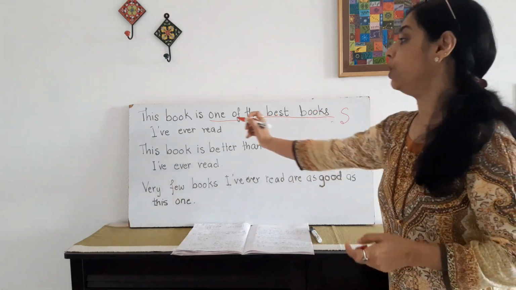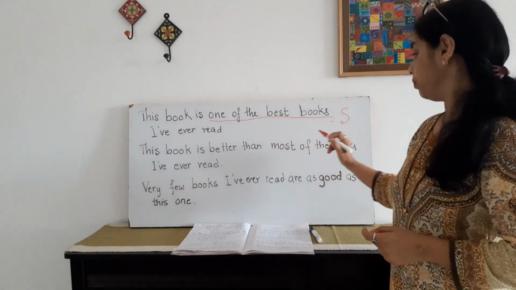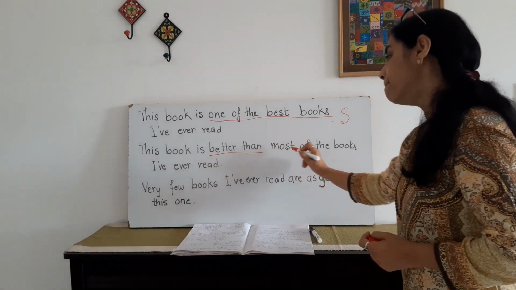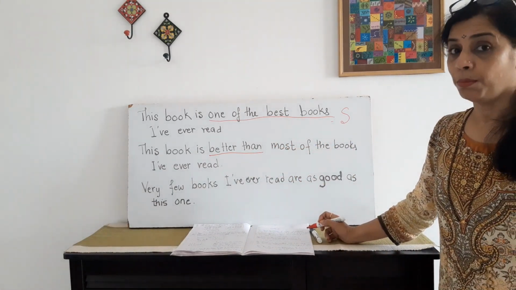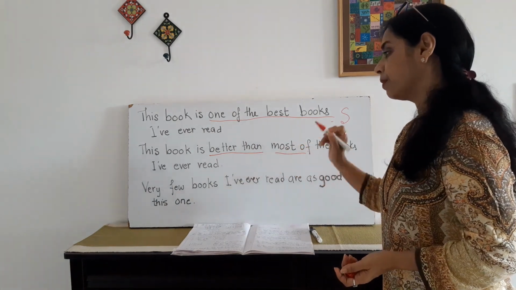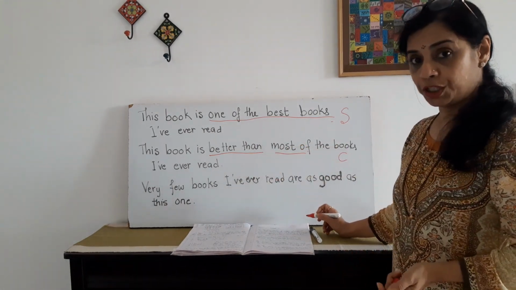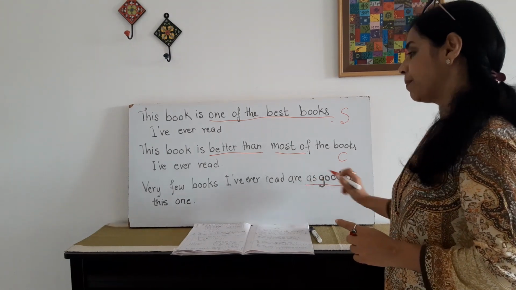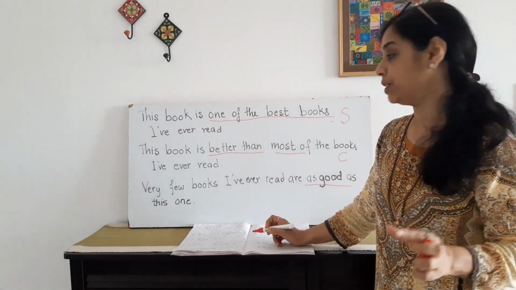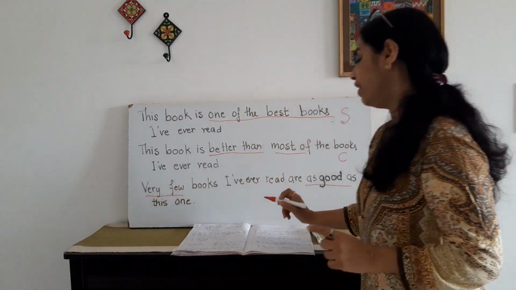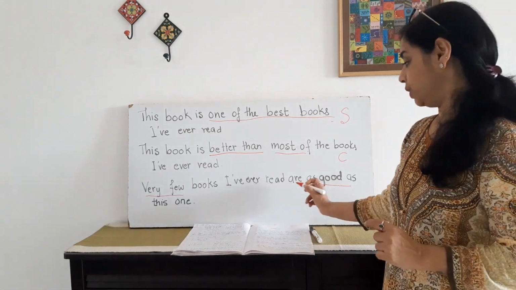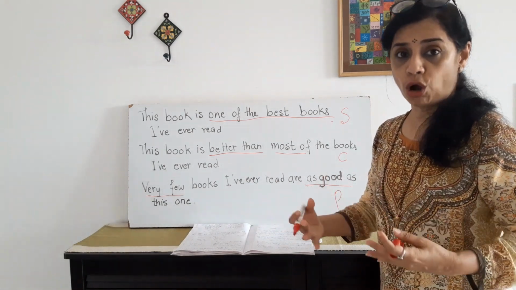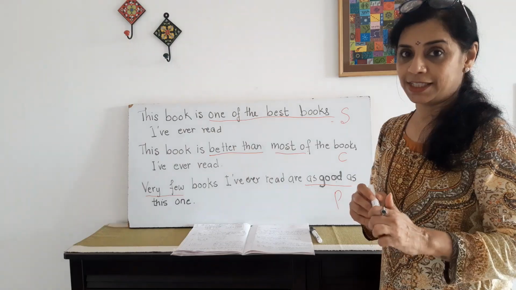Good, better, best. So this book is one of the best books I've ever read. When you change it to comparative, this book is better than most of the books I've ever read. Most of them. Okay? Now, when you change it to positive, very few books I've ever read are as good as this one. So, as good as, positive. So, the more you solve, the better you get at these exercises.